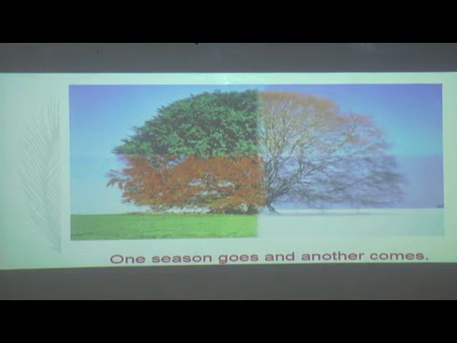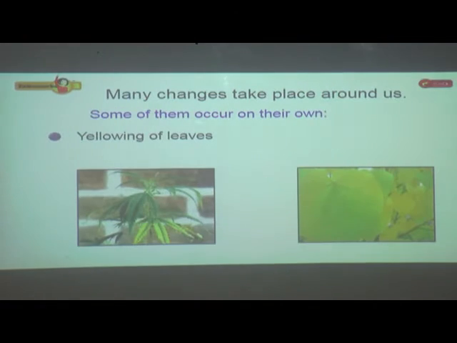Changes take place around us all the time. Change is a continuous process. We can say that change is the rule of nature. Change is the rule of nature. Many changes take place around us.